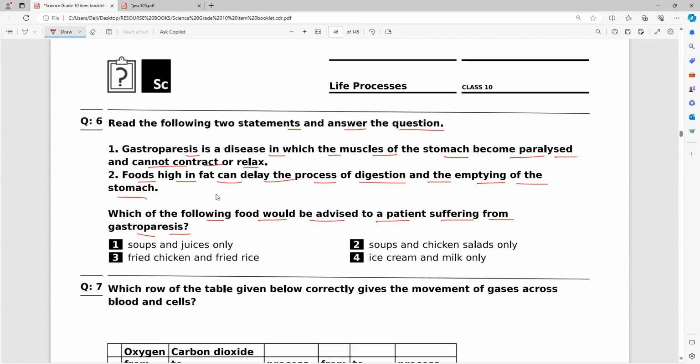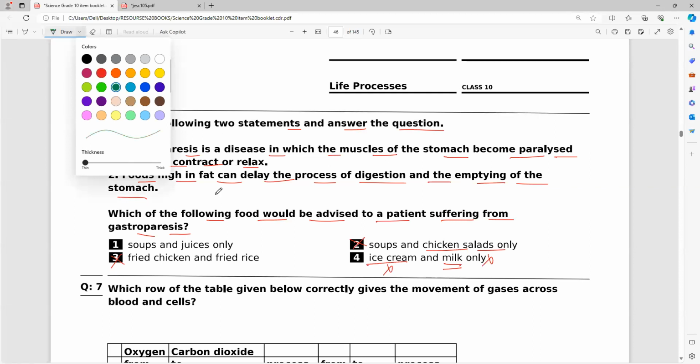He cannot digest fats, first thing. So chicken salad and chicken soups cannot be taken because they have fat. So we will avoid the fats. Next, milk also contains a large amount of fats and proteins. Ice cream also has fat content, and we are also adding synthesized sugars.